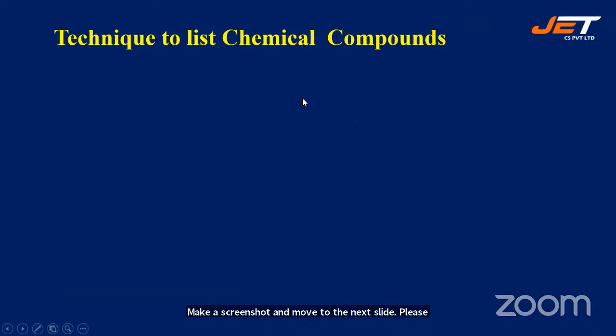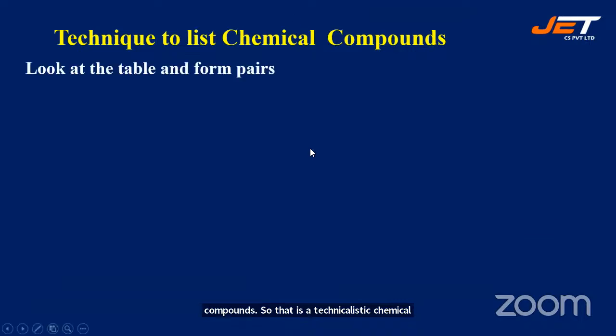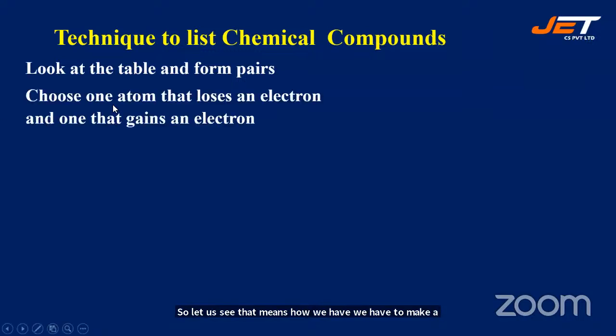Yes. Next, coming to the technique to list chemical compounds. So there is a technique to list chemical compounds. So let us see how we have to make a chemical compound. Look at the table and form pairs. So choose one atom that loses an electron and one atom that gains an electron.